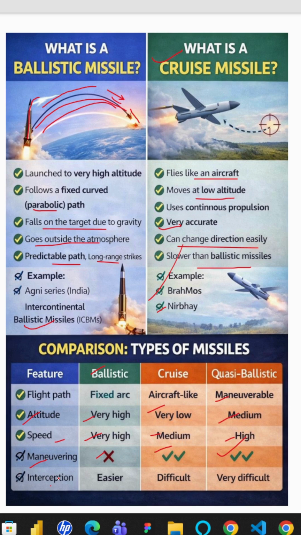Interception means when the radar finds the missile. For a ballistic missile, it is very easy to intercept. For a cruise missile, it is difficult to intercept, and for quasi-ballistic, it is also very difficult to intercept.